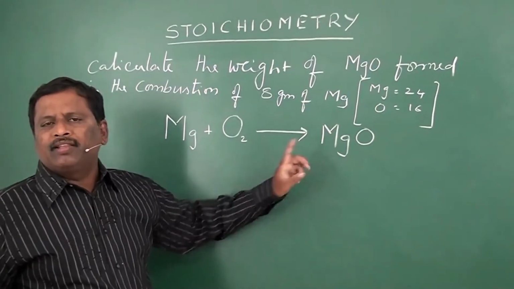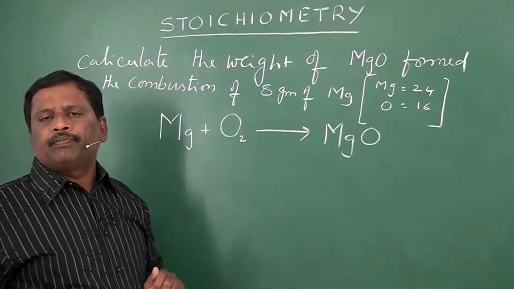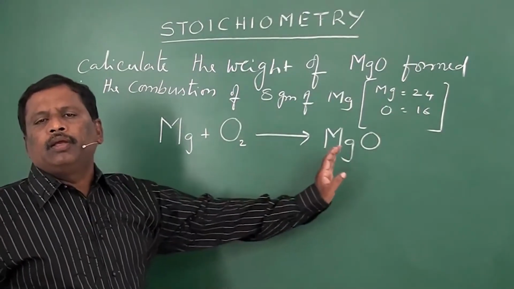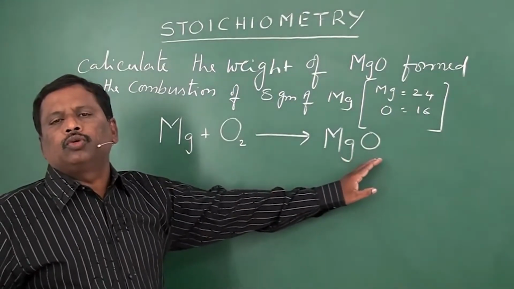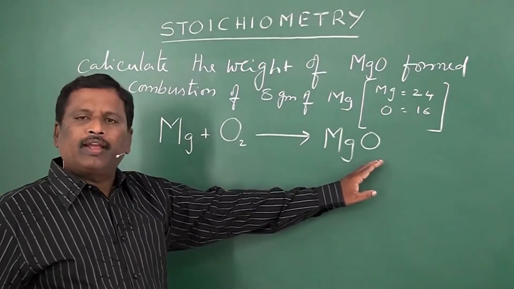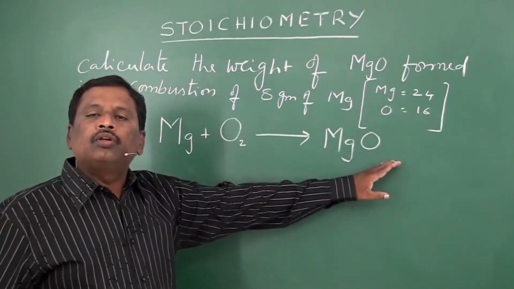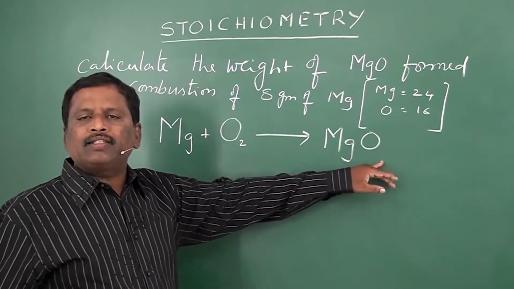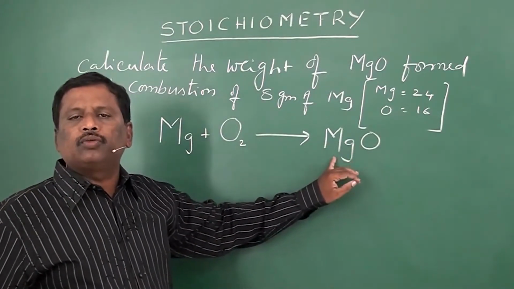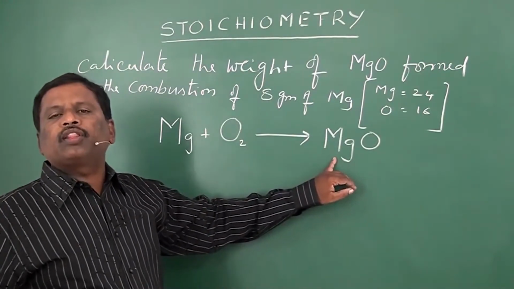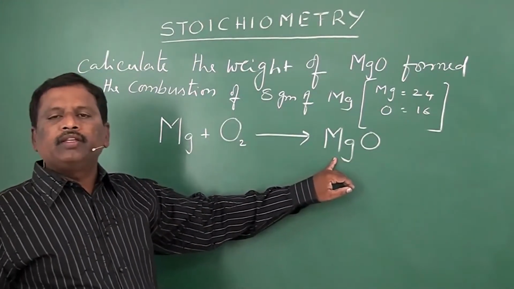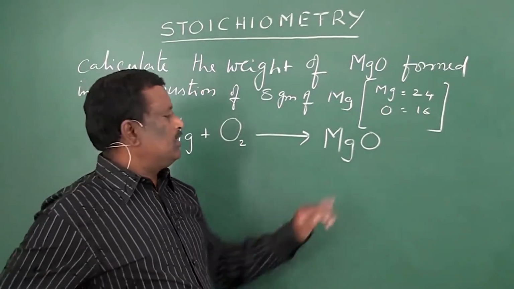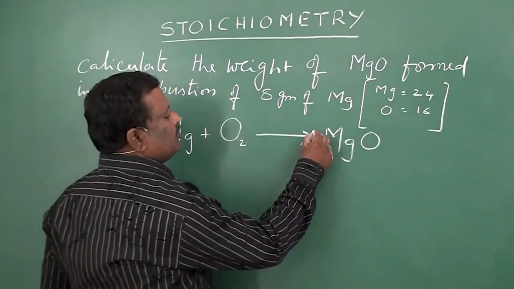While balancing, you should not change the composition of the compound. So you should not put 2 under O, because if it becomes MgO2, that compound does not exist. To balance oxygens, the way is to change the coefficient before the molecule. That means to increase the number of oxygen atoms, you should put 2 MgO.